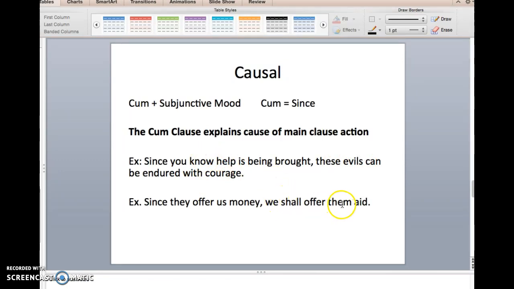Same here. Why are we going to offer them aid? Because they offer us money. Okay, so with cum clauses, it's sometimes best to translate the rest of the sentence, plug in maybe a when, a since, or although as a guess, and then go back and see which one sounds the best after you finish translating it. Does that make sense?